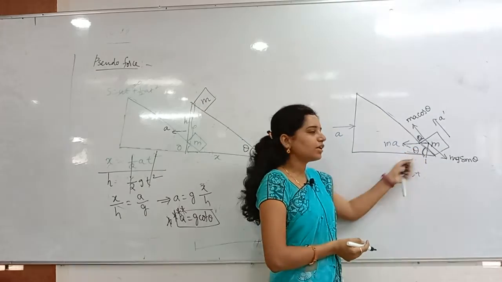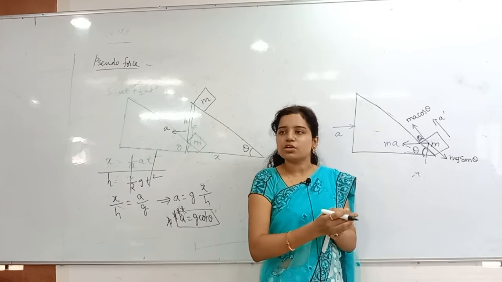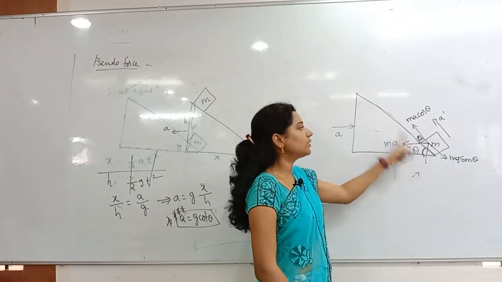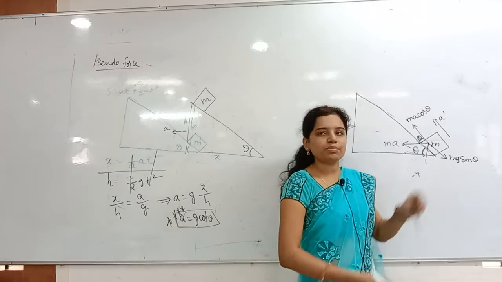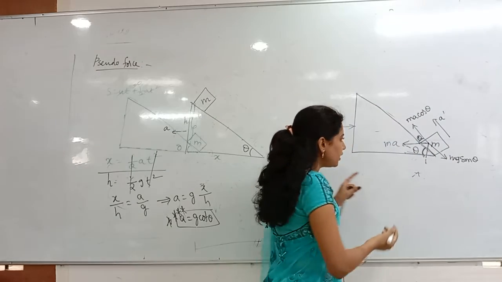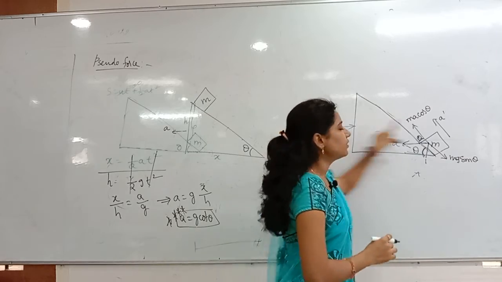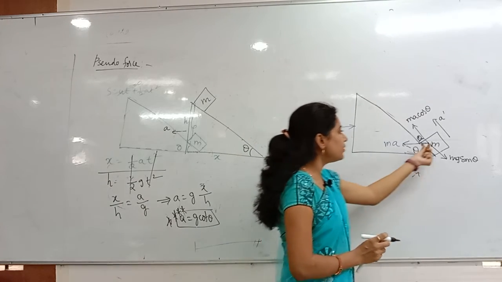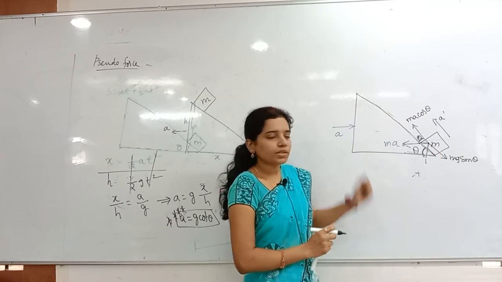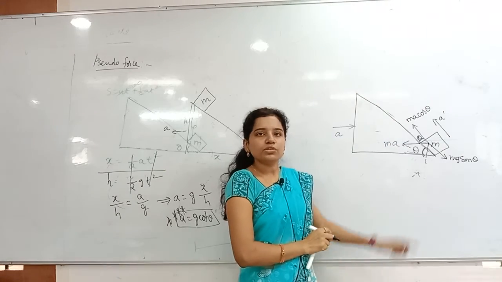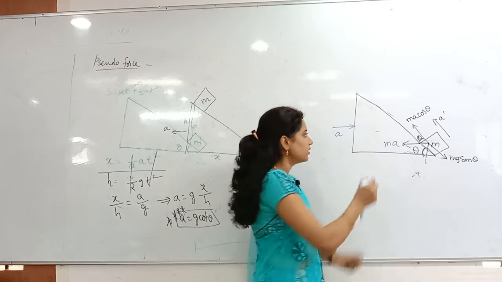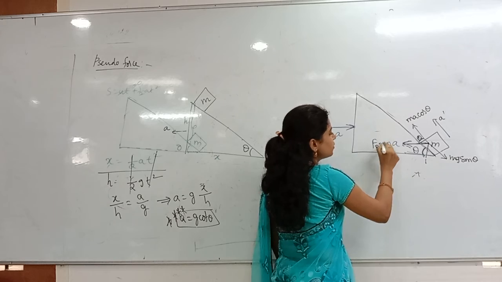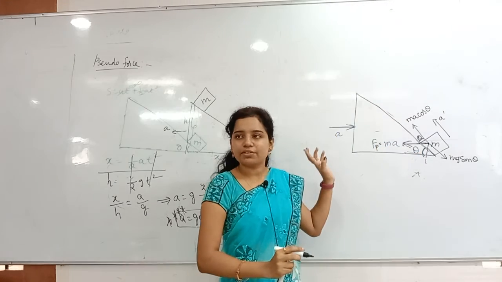Mainly you have to take these; just forget about the remaining. Why? Because we will get components of G also, components of A also, and we will get confused there. So you have to take mainly the components along the inclined plane, because it is moving along the inclined plane only. Clear? Now whenever the inclined plane is moving in this direction with acceleration A, then on the block pseudo force is acting. If the force is applying on the right side, the pseudo force will act in the opposite direction. So force along the positive x-axis, and the pseudo force is acting along the negative x-axis.